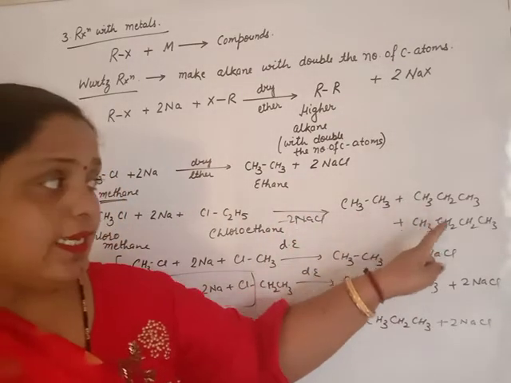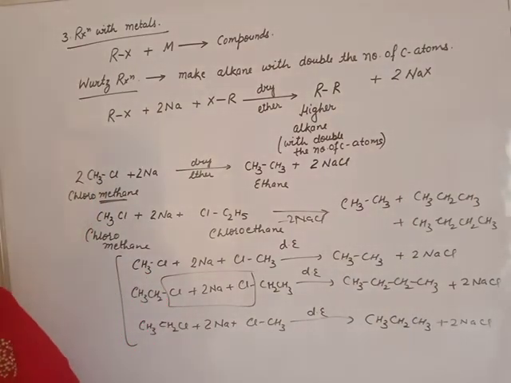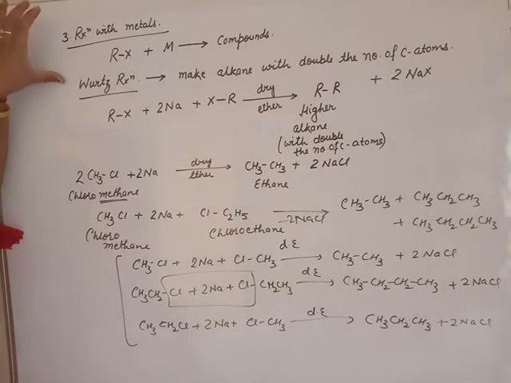Beta, all these alkanes have slight difference in their molecular mass, so slight difference in their boiling and melting point, and they are difficult to separate out. So when we use Wood's reaction, we generally use it only and only for symmetrical haloalkane or similar haloalkane. So we obtain higher alkane with double the number of carbon atoms. Clear?